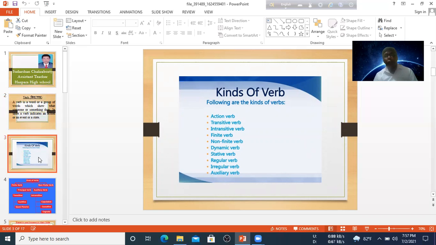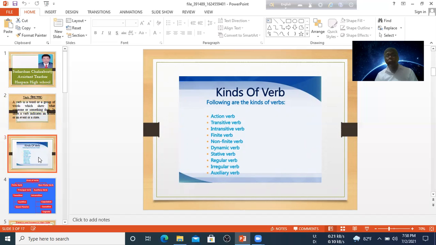Number 4, finite verb. Number 5, non-finite verb. Number 6, dynamic verb. Number 7, stative verb. Number 8, regular verb. Number 9, irregular verb. Number 10, auxiliary verb.